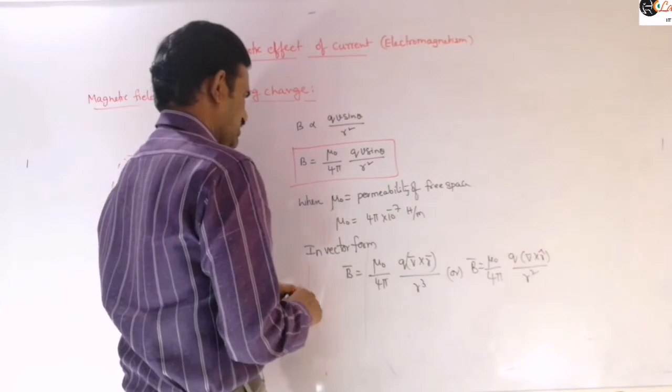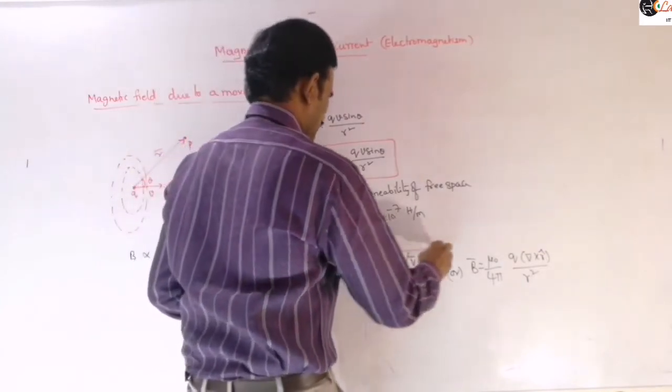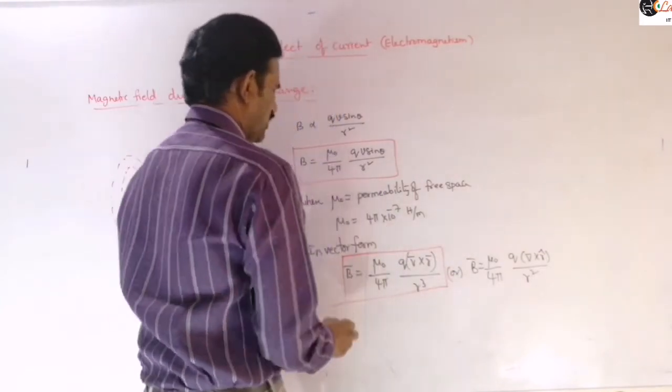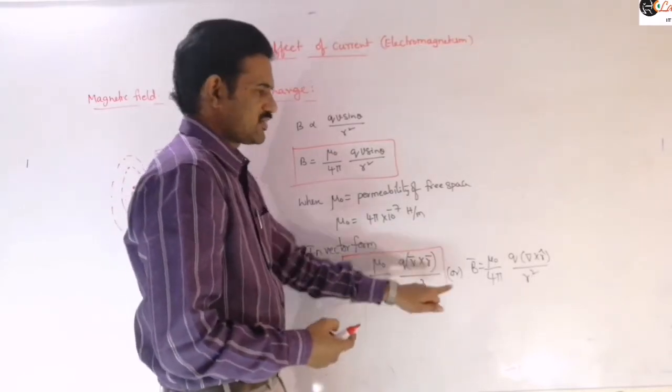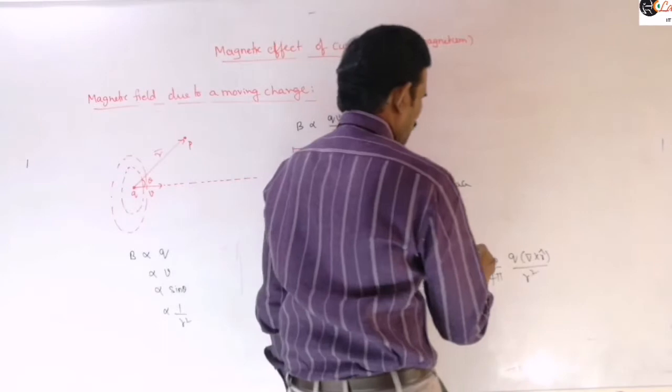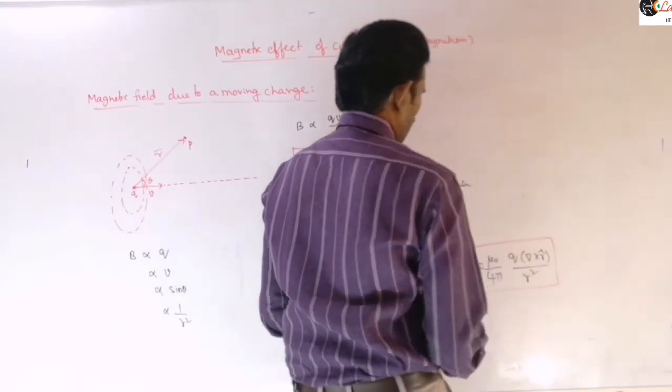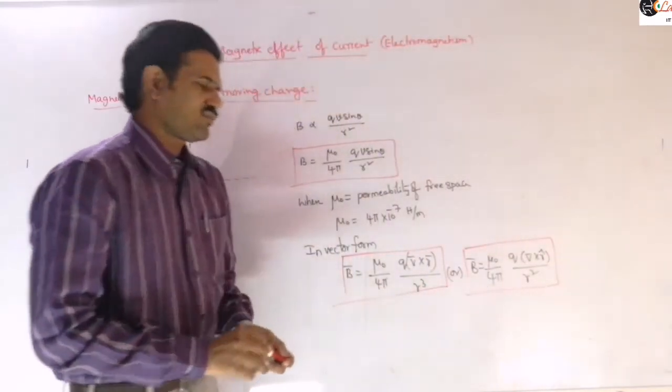So observe the difference between them. In the numerator, if you are expressing it as V bar cross R bar, then you get R cube. If you are writing it as R cap, then you get only R square, right? Just find the magnitude and you will get the clarity.